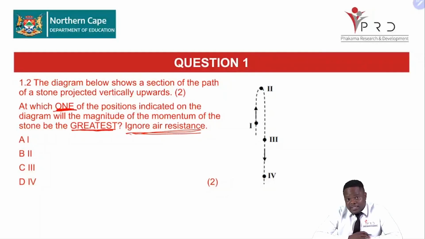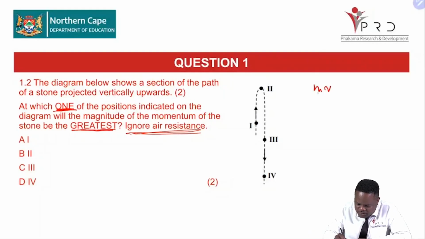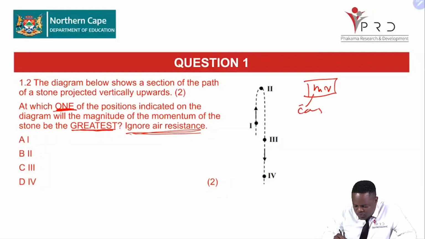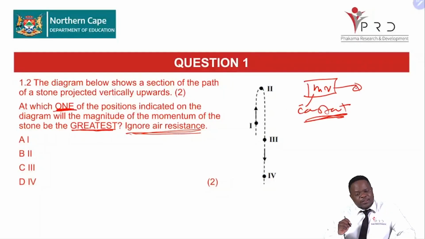Right, so we're talking of momentum. That is the thing that you should understand. What is momentum? The product of the mass and the linear velocity of an object. So our momentum, we know that it's mv, right? And we're throwing a stone, so we understand that our mass there is actually constant. It does not change. So what is changing is the velocity. And since it is the product of the mass and the velocity, what does it mean? It means the bigger the velocity, the bigger our momentum. So the question is, where is your velocity greatest?